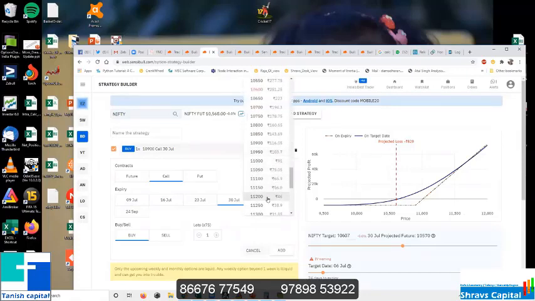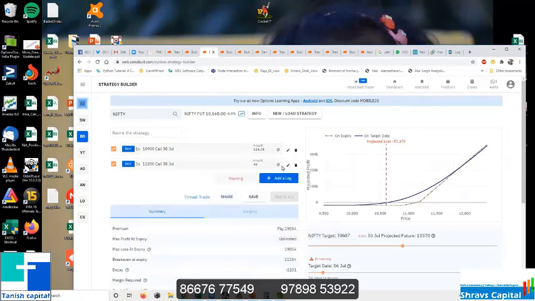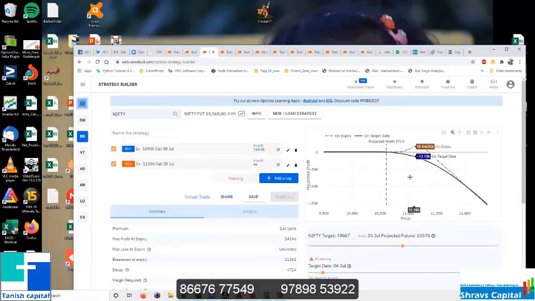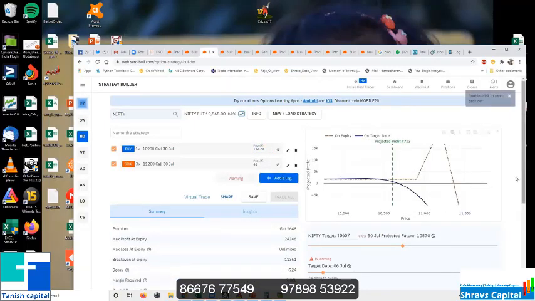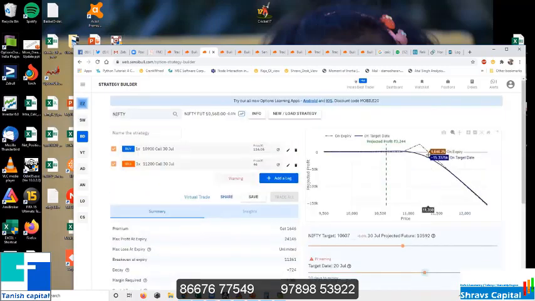And again, same 30th. You can keep your next level of target for this, and you can sell only. Generally what I do is I look at the buying price I'm taking, and with 2 to 3 times selling, I should achieve the price which I have bought. So 3 into 46 will come to almost 130. If I buy this, then my downside is protected. That's it. Your capital is 2 lakhs. You exit just 10 days before expiry, you will get 1.56%.